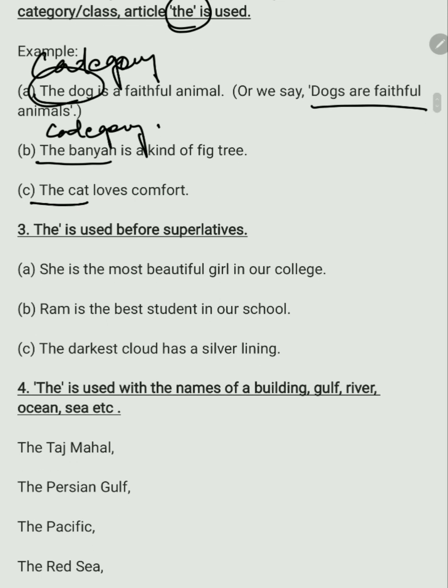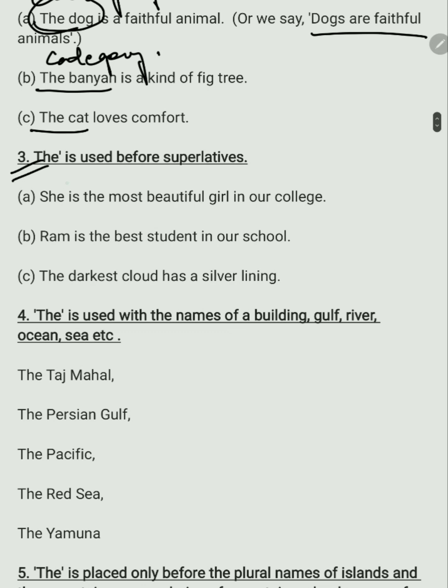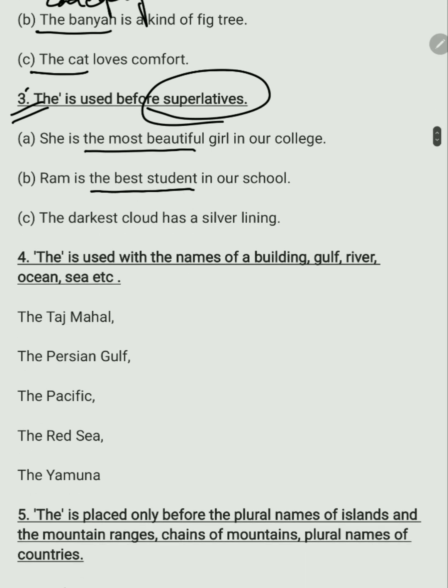Next, the third rule is the is used before superlatives. She is the most beautiful girl in our college. The most beautiful girl, because out of all the girls, she is the most beautiful. So that is a superlative. Ram is the best student in our school. The darkest cloud has a silver lining. Again, this is a superlative.